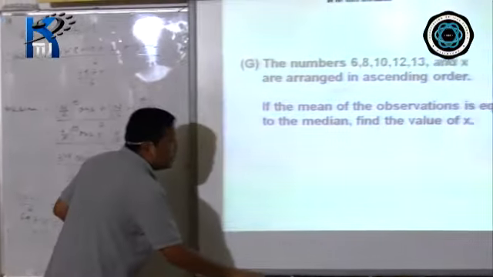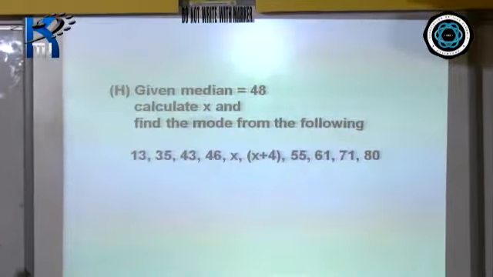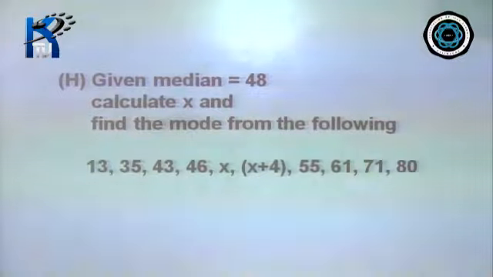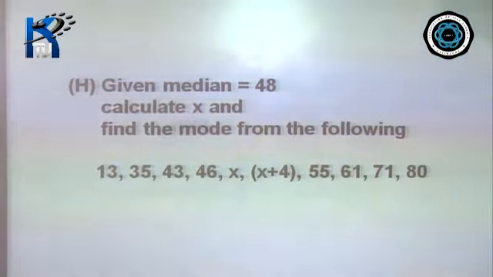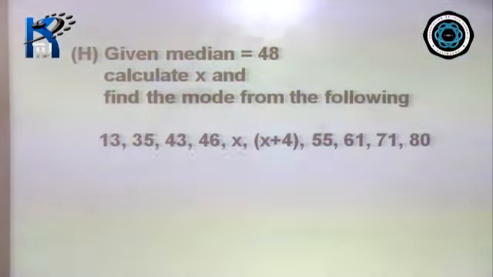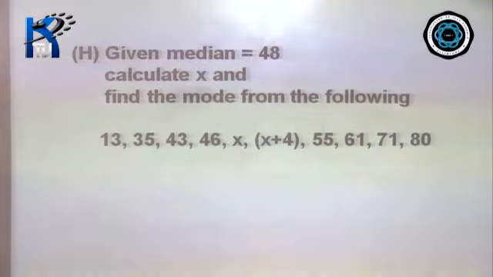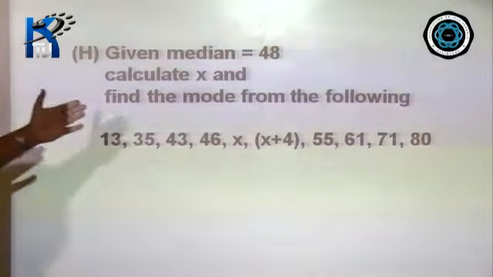Okay, last question. This is also the same. The median is given as 48.